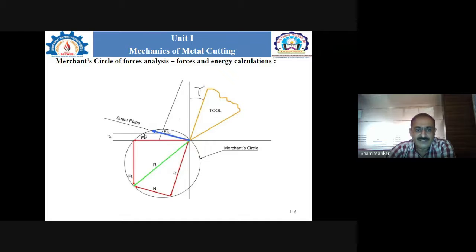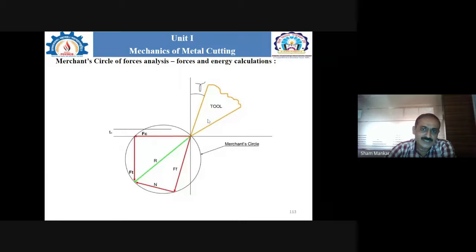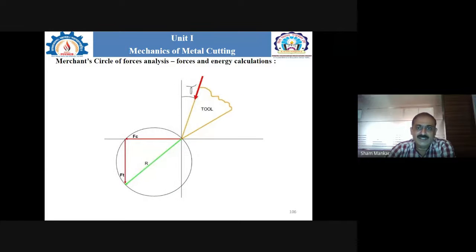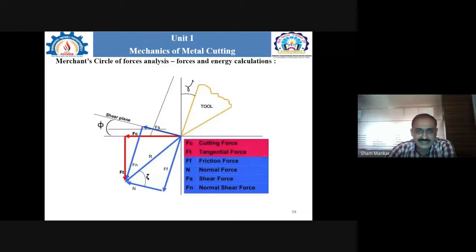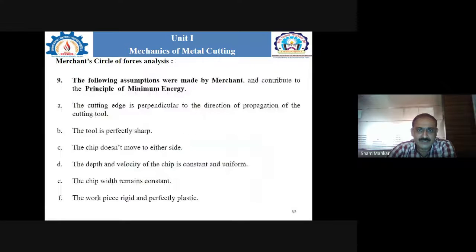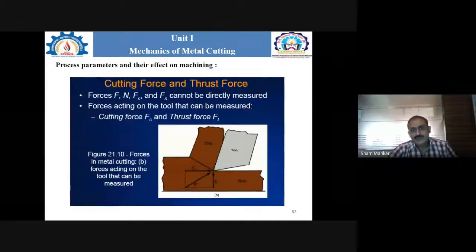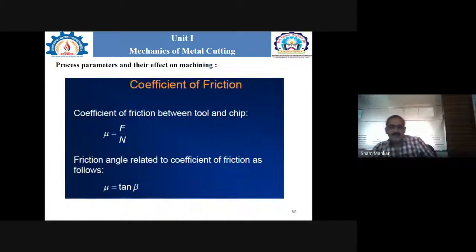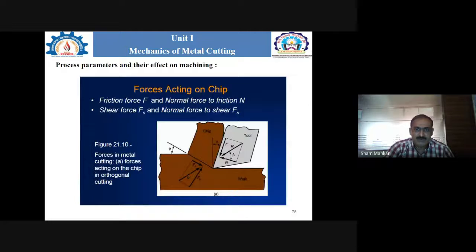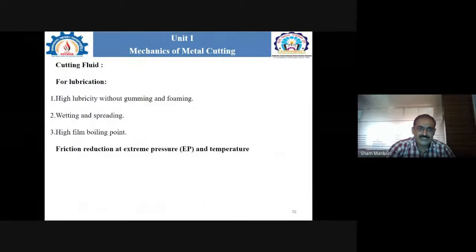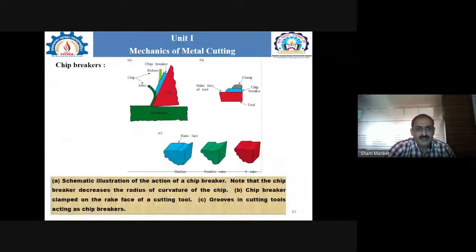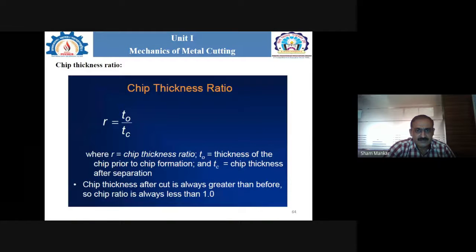You can observe this is the small portion and this is the larger portion, so that's why the question is there. But when we go back to the discussion about the chip thickness ratio, it will be easy to understand. Just wait, so that I will show you.